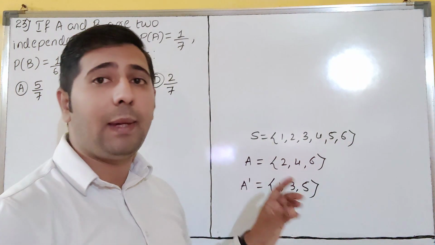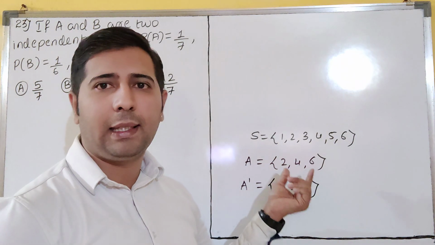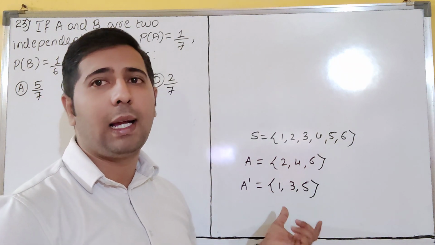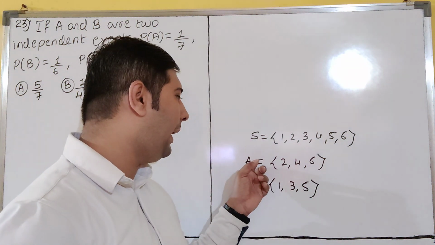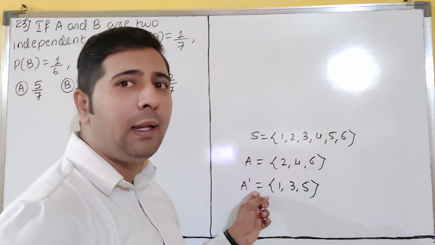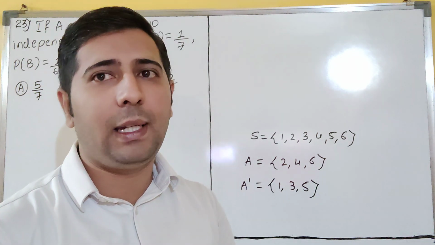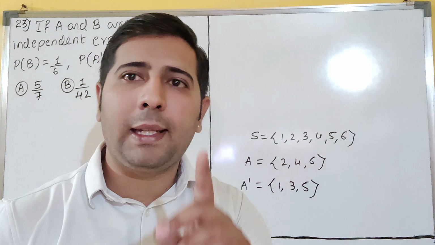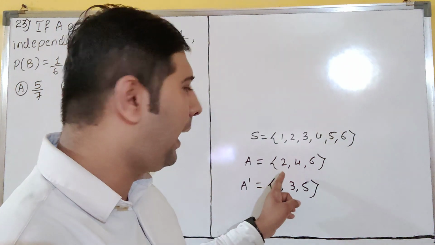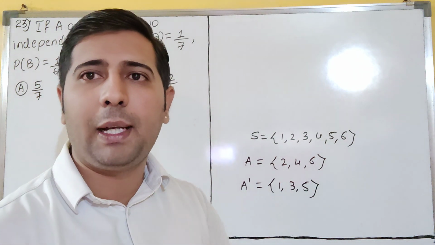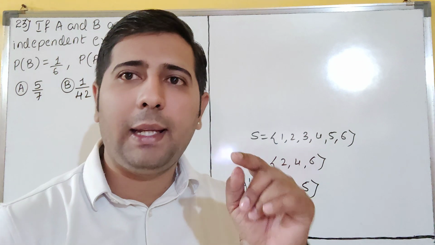Even A complement is also independent. So the chances for an even number to come and the chances for an odd number to come are equal, I am saying. So this is not depending on A. A is not depending on A complement. A complement is not depending on A, dear students. That means A is independent means A complement is also independent, dear students. I am saying, if A is independent, A complement is also independent. Understood? If A is independent, then A complement also remains independent.